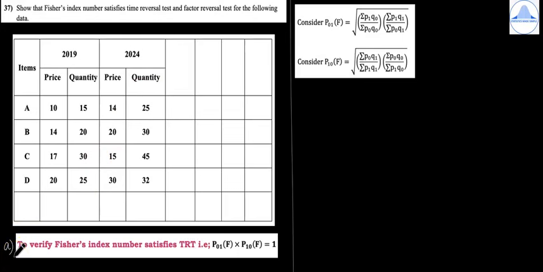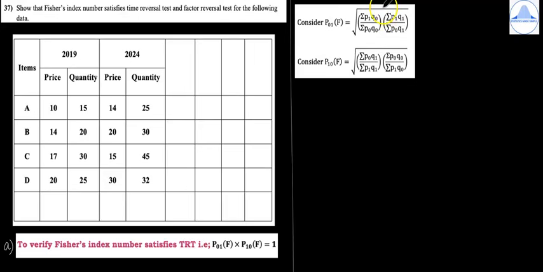So now let us write the condition for the time reversal test. So subdivision A, to verify Fisher's index number satisfies TRT, that is P01 of F into P10 of F is equal to 1. This will carry 1 mark. Now remember that when we write the formula for P01 of F and P10 of F, we do not multiply by 100 because it should be considered as only a ratio and not expressed in terms of percentage for TRT and FRT. So let us first write the formula for P01 of F.